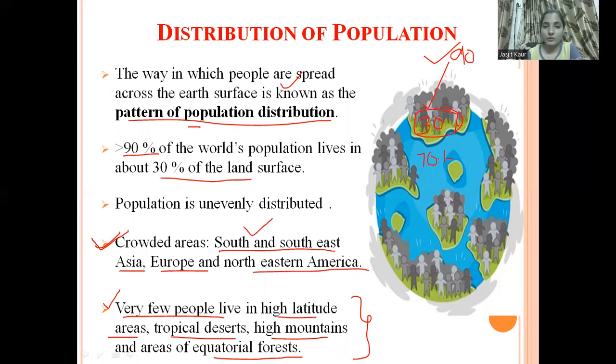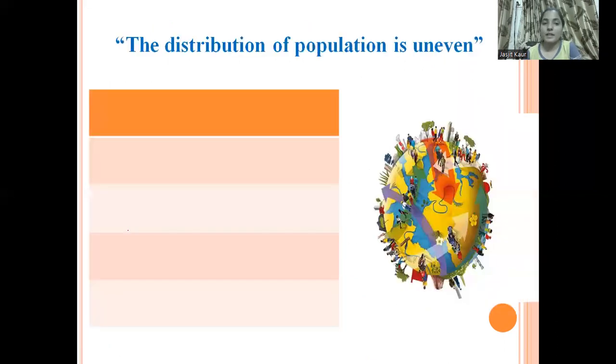So moving forward, as we know that the distribution of population is uneven, you have to tell me what factors are responsible for the uneven distribution of population. What different factors do you think are responsible? Yes, the first one is the availability of resources.